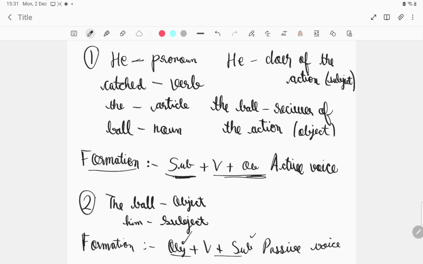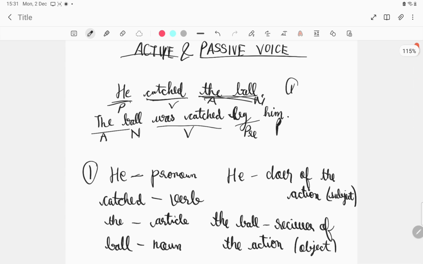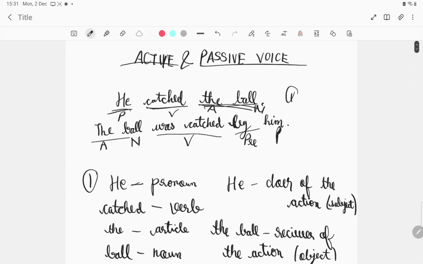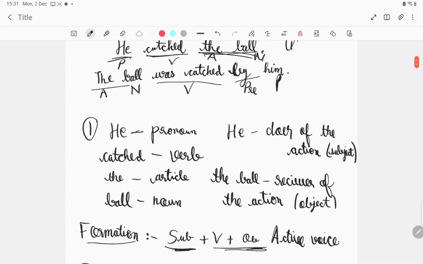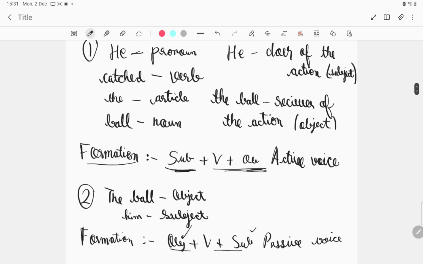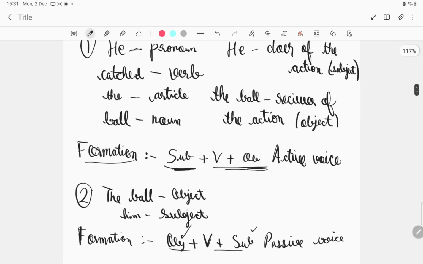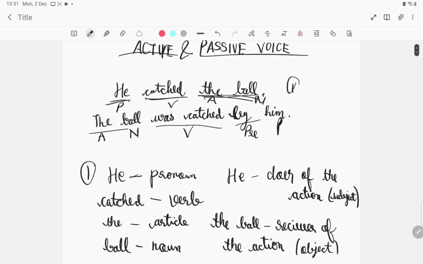Passive voice. Okay, so this is what active and passive voice is. This is what the difference is. If the verb remains at the same place, it does not mean there is no change in the verb, as we saw that from catched it transformed into was catched, right?